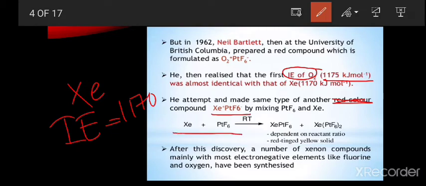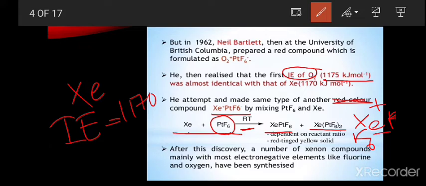Xenon gas in the elemental state reacts with platinum hexafluoride, which is red, at room temperature, forming xenon plus PtF6 minus. This is a yellow orange crystal.